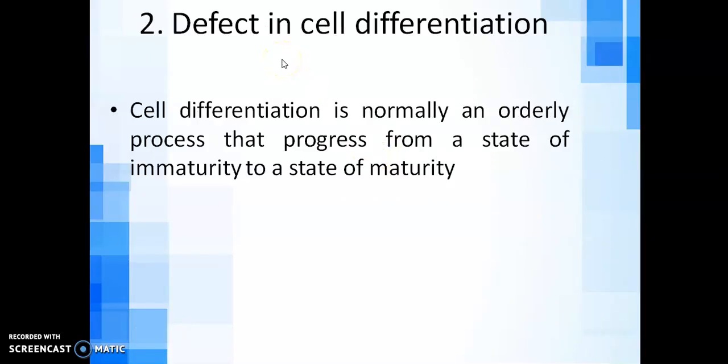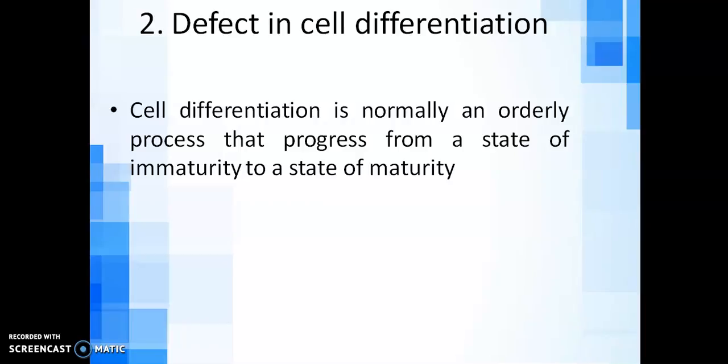And next is defect in cell differentiation. I have already told before, a stem cell is an immature cell. Stem cells are undifferentiated cells, and can be differentiated into any type of cells.